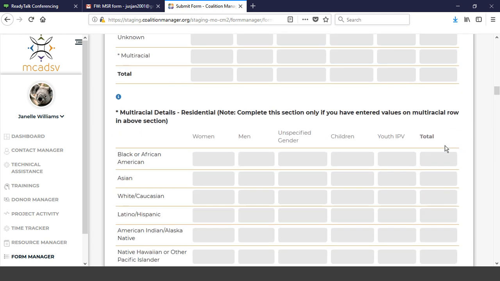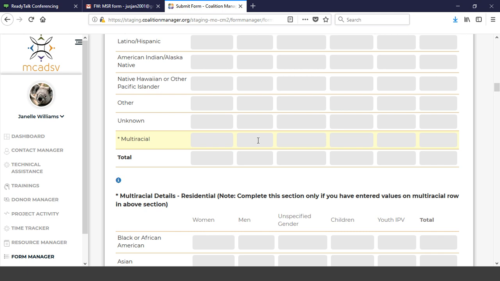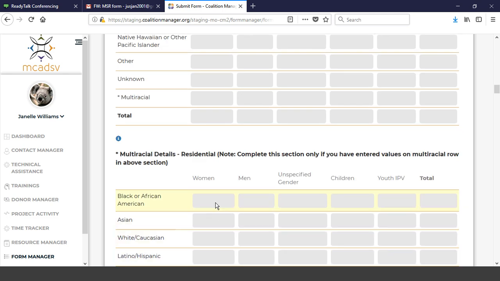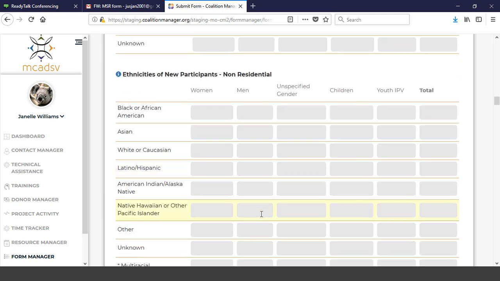The one other change is that multiracial is now a separate box. It will not be a drop down. If you put someone in multiracial up here, then you'll need to enter what that multiracial makeup is down here. It's not a separate drop down, but just part of the continuation of the form. And then you have your ethnicities.